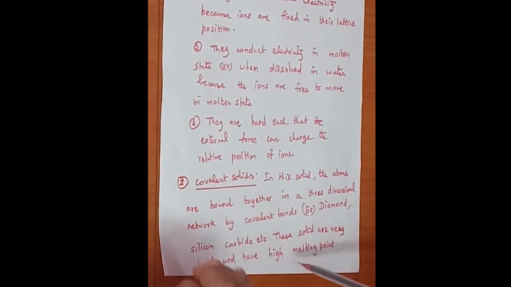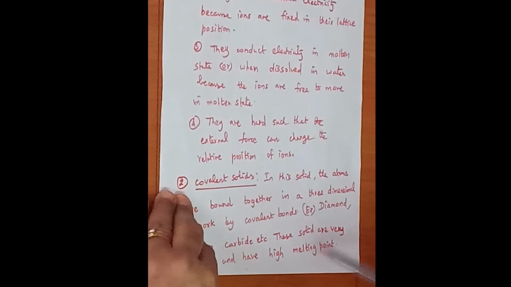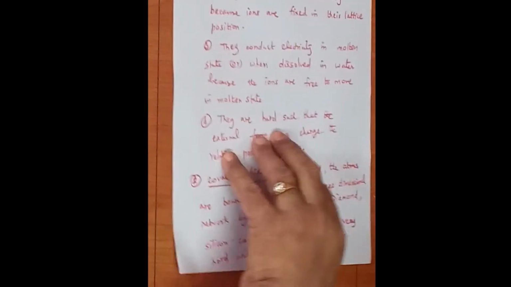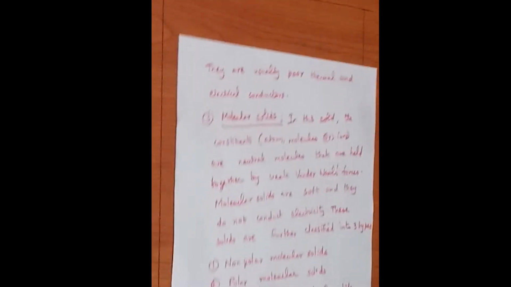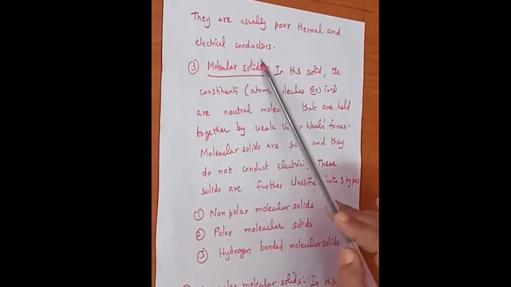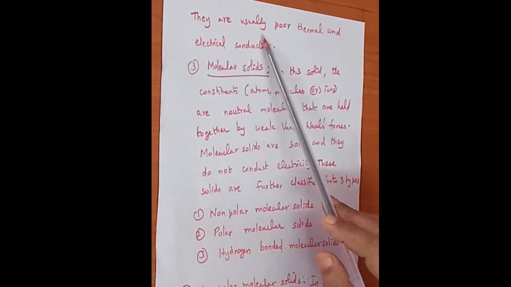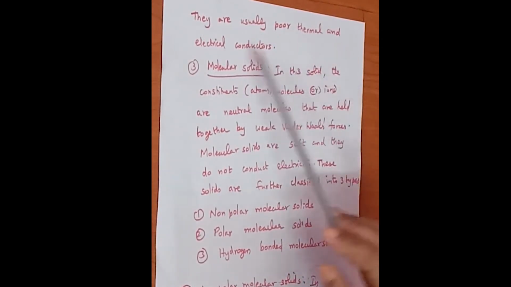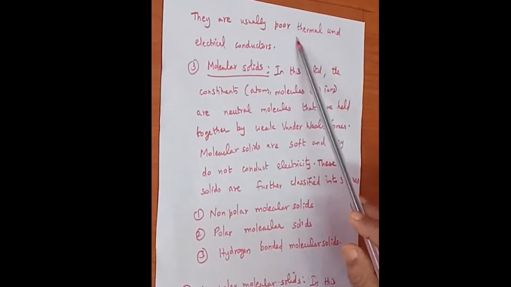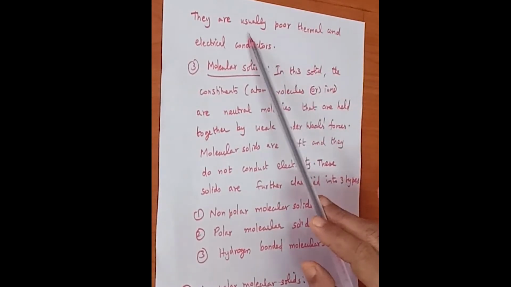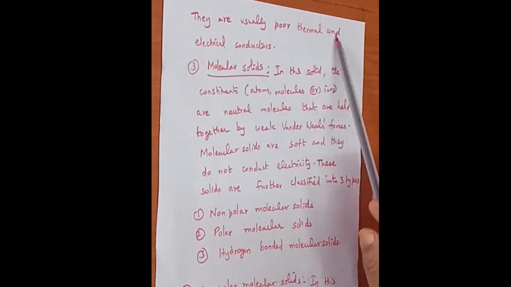These solids are very hard and they possess a high melting point. So covalent solids are very strong and possess very high melting points. They are usually poor thermal and electrical conductors. Thermal is nothing but heat, so they do not easily conduct heat and electricity.